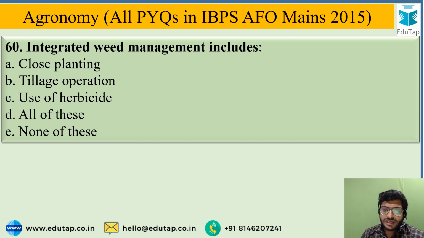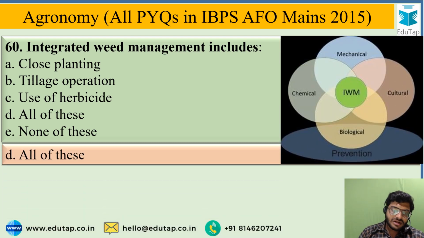Integrated weed management includes, given options are close planting, tillage operation, use of herbicide, all of these, or none of these. And the correct answer for this is option D, that is all of these. All of these means an integrated approach is followed to control the weed population, to eradicate the weeds, and to promote the yield of a crop. So all these options are correct when integrated weed management is taken into consideration.